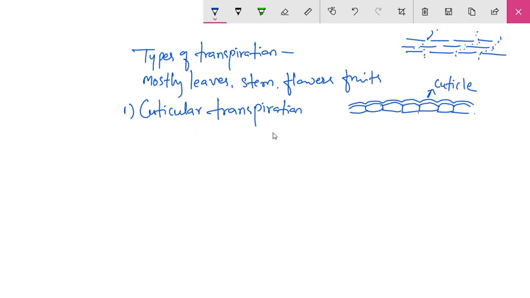Cuticular transpiration is inversely proportional to the thickness of the cuticle.